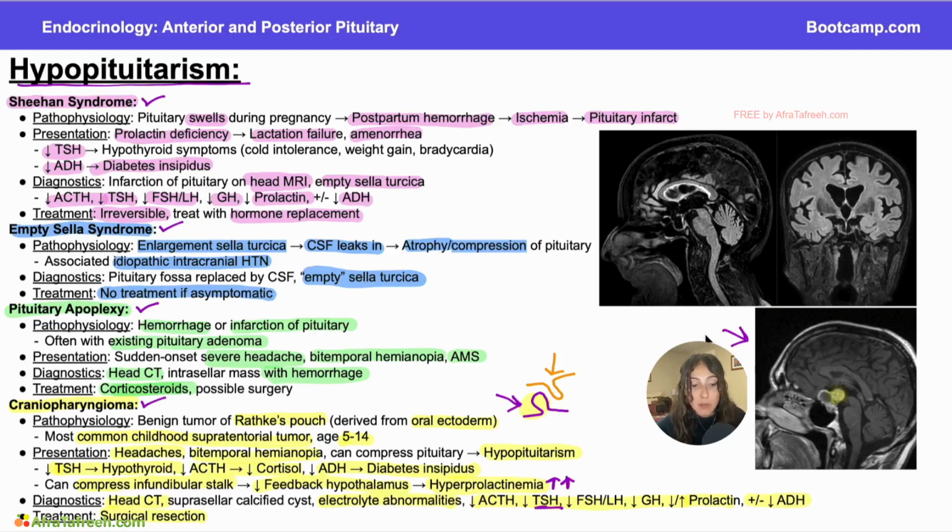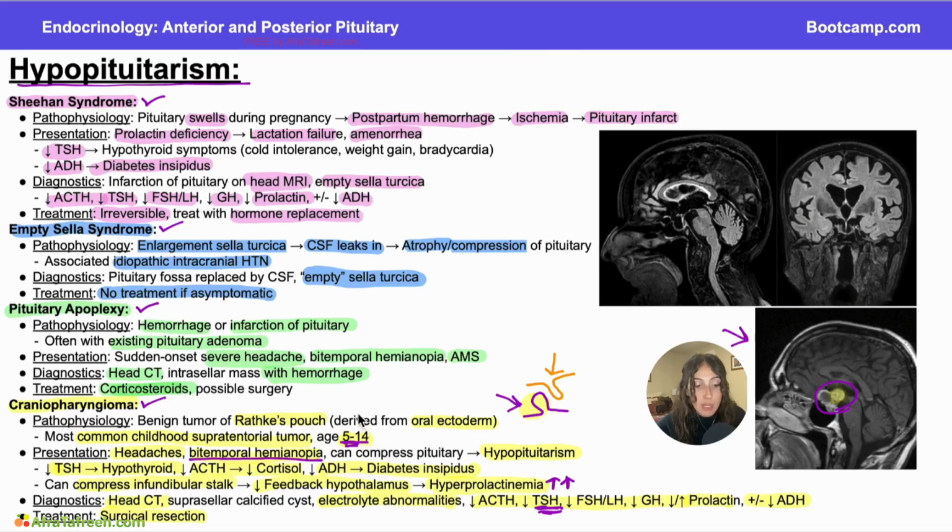Okay, so our 12-year-old girl has headaches and loss of peripheral vision. That certainly sounds to me like she could have bitemporal hemianopia. She's always feeling cold, and she's had this weight gain and increased tiredness as well. With decreased TSH, T3, and T4, that definitely sounds to me like she has hypothyroidism, which would be consistent with a hypopituitarism, right? And then they show us this head imaging, and to me, it certainly looks like she has a mass right above her pituitary. In this setting, it's most likely a craniopharyngioma, right? Because we're having all of these symptoms of hypopituitarism, and she is 12 years old, right in the suspected age range.